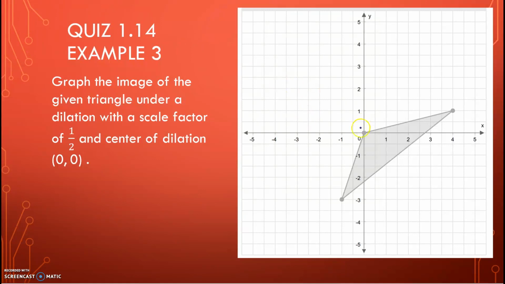We're going to label these as A, B, and C. So A is (0, 0). B is (4, 2). Wait a second, (4, 1), it looks like, actually.